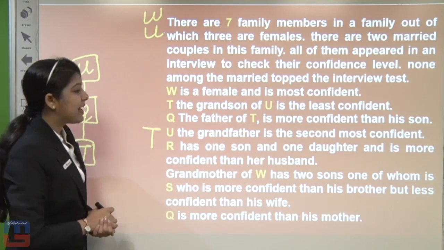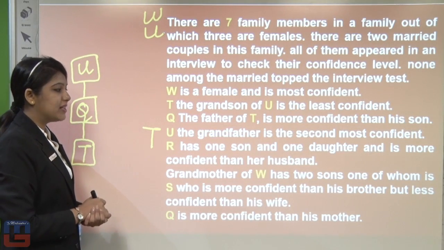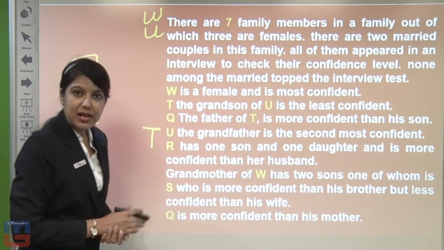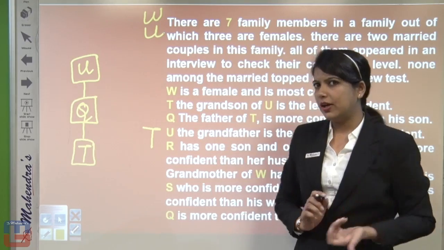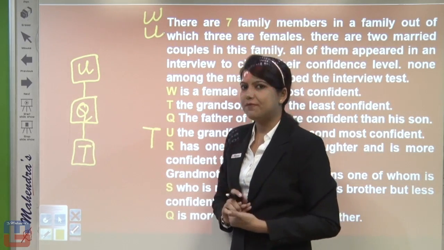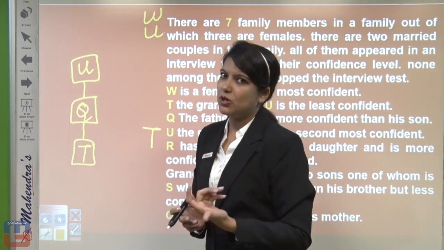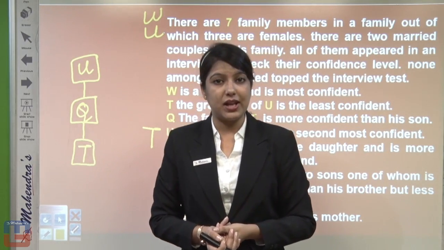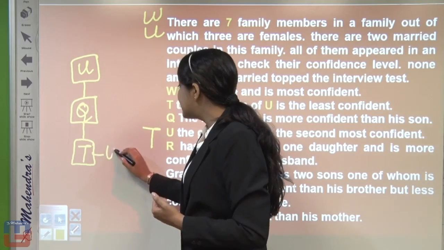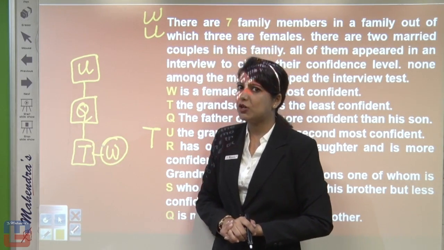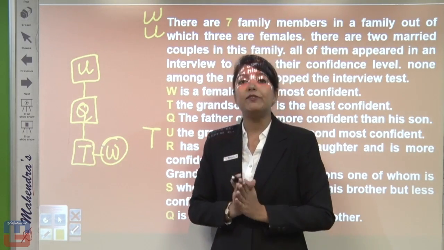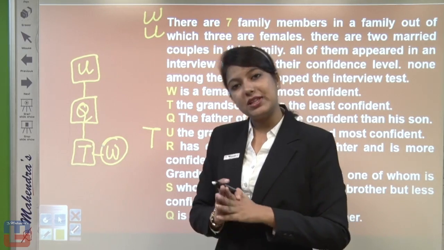Moving further, R has one son and one daughter and is more confident than her husband. One son and one daughter, so very clear, W was a female but is not married because none among the married have topped the interview test. So W will be the sister of T, because she cannot be a wife of anyone because she is at the top of this interview test chart.